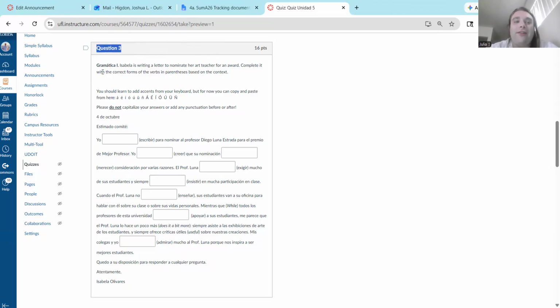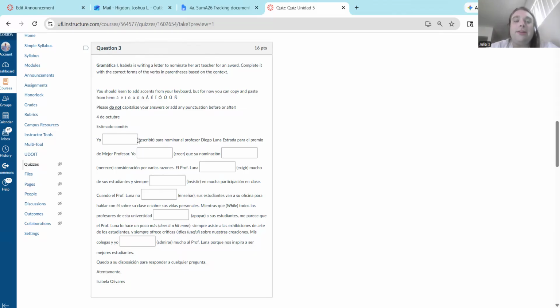from quiz 5. And for this question, you're tasked with conjugating various verbs, including IR verbs like escribir, ER verbs like creer, and AR verbs like enseñar in the present tense. So let's start with the first question.